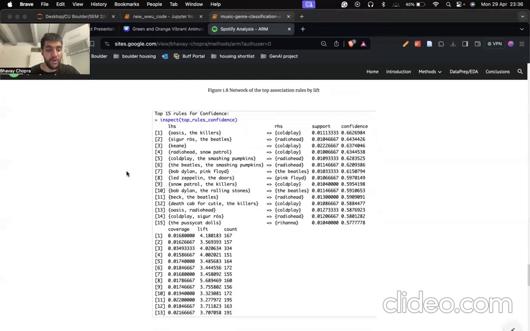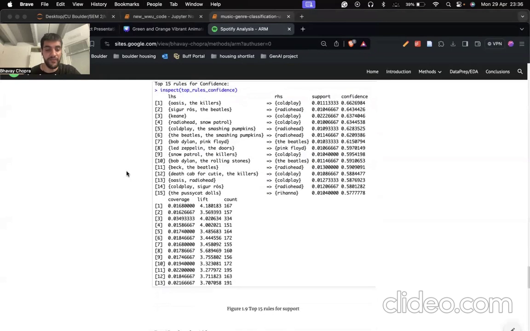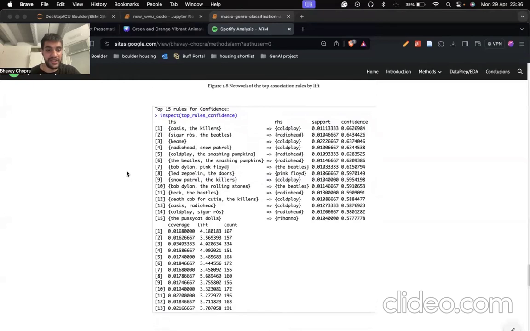Popular artists such as Bob Dylan, Sigur Rós, and the Rolling Stones exhibit high support, indicating their frequent inclusion in users' playlists. This suggests a strong preference for these artists among the Last.fm user database. And for genre preferences, association rules like Judas Priest going to Iron Maiden reveal a tendency for users to group artists with similar genres, suggesting the presence of distinct genre preferences among listeners.